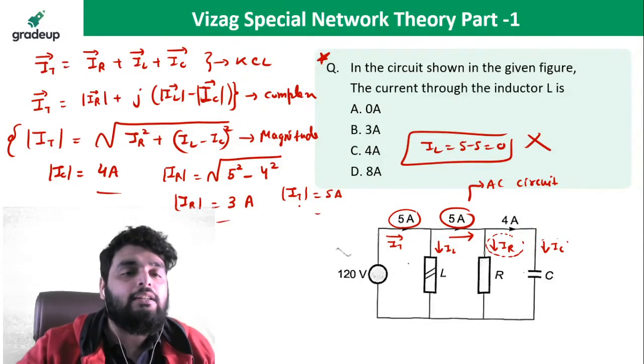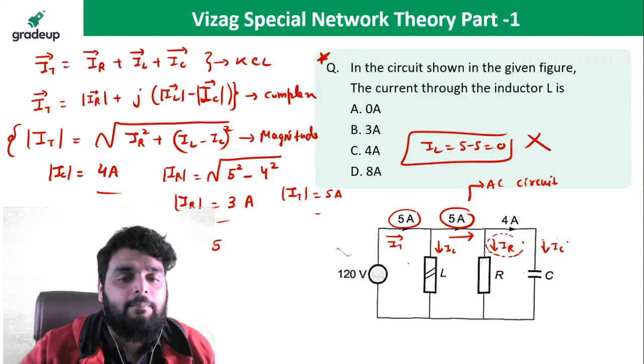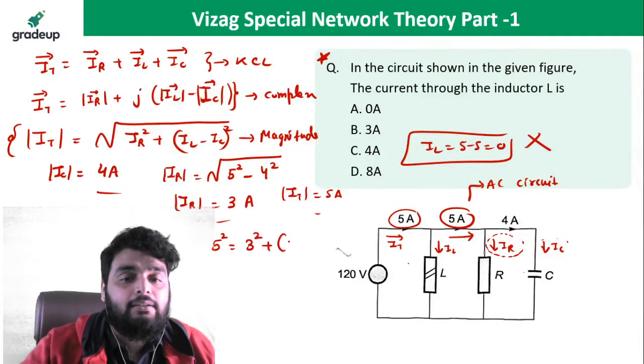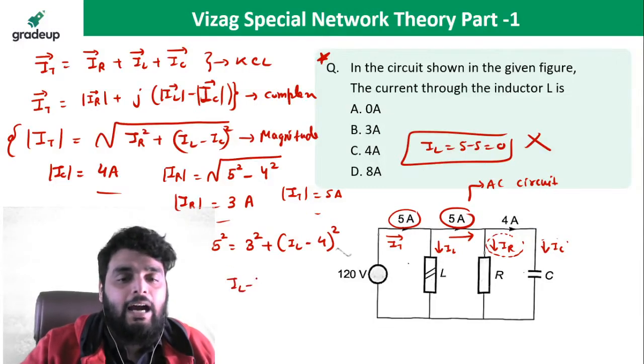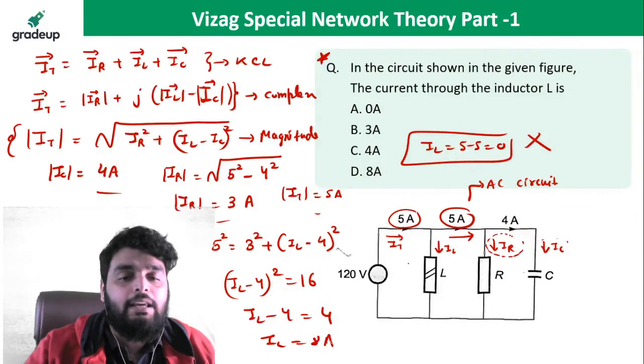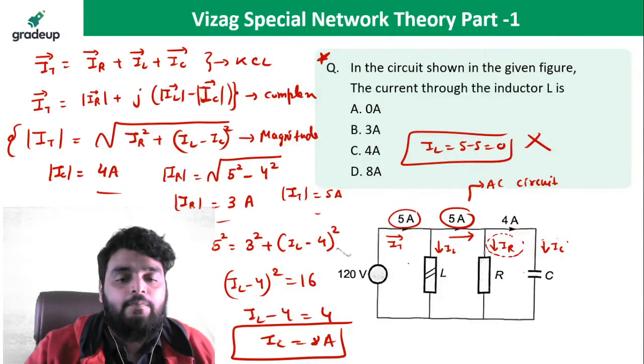Now put all these values in this equation. So it becomes 5 square is equal to 3 square plus, IL I need to find out, IC is 4 ampere, whole square. So after solving this, you will get IL minus 4 whole square equal to 16. IL minus 4 is equal to 4 and IL comes out to be 8 ampere.